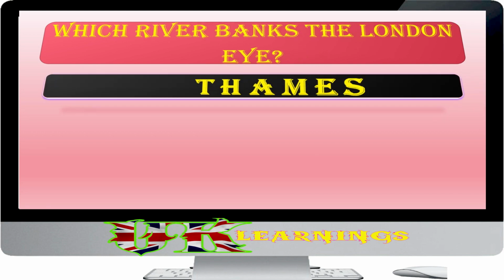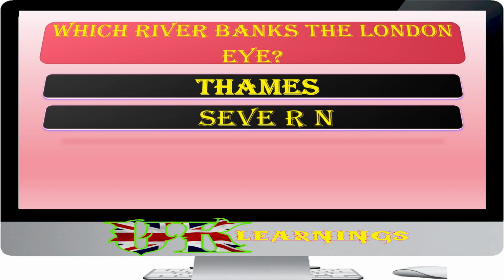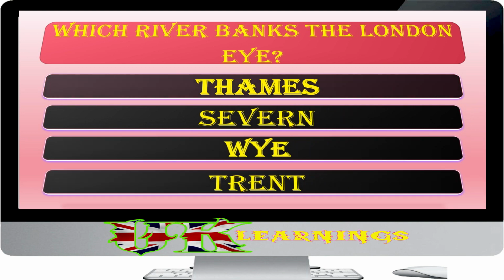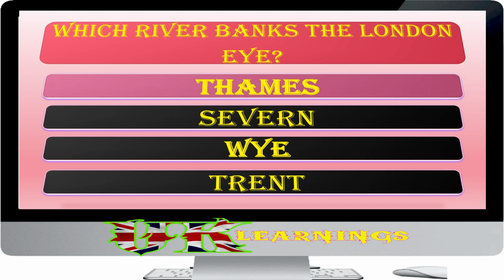Which river banks the London Eye? Thames, Severn, Wye, Trent. The answer is Thames. The London Eye is situated on the southern bank of the River Thames, and is a Ferris wheel that is 443 feet, 135 meters tall. It was originally built as part of the UK's celebration of the new millennium, and continues to be an important part of New Year celebrations.